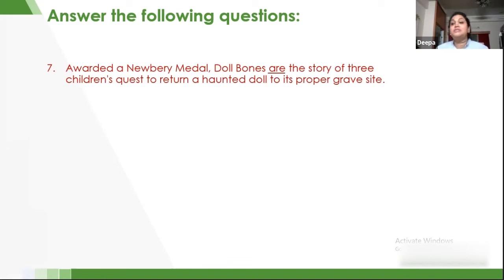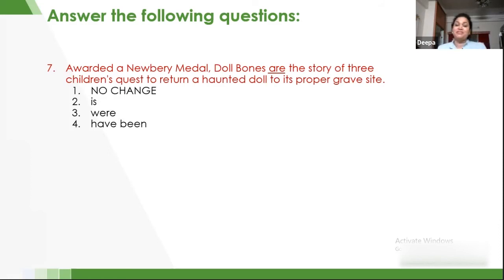Now, Doll Bones might seem plural, but it is not, because it is talking about a story. Let's look at the question options. If "are" is not the right option, then definitely "were" and "have been" are also not the right options, and "no change" definitely is not the right option.